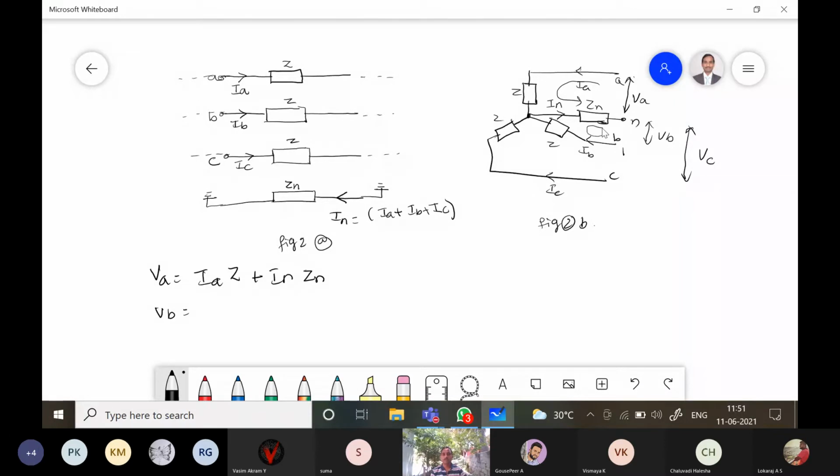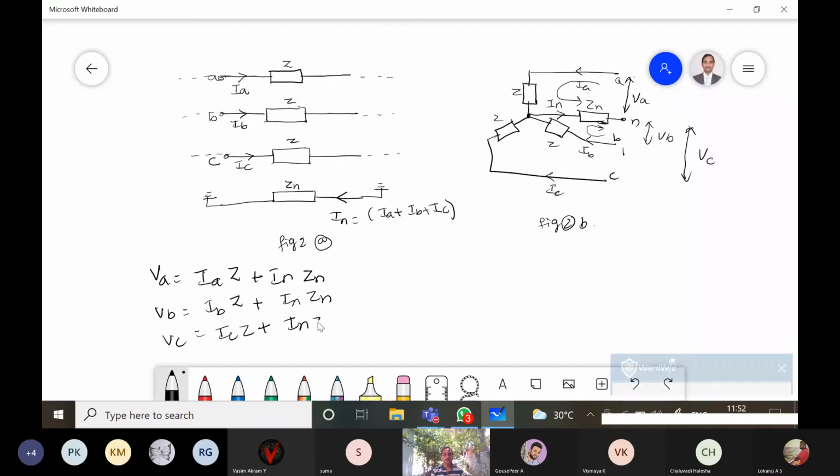In this direction, current is flowing, VBN. So IB into Z plus IN into Zn. Similarly, VC is equal to IC into Z plus IN into ZN.